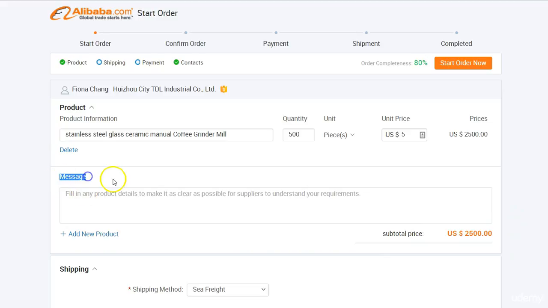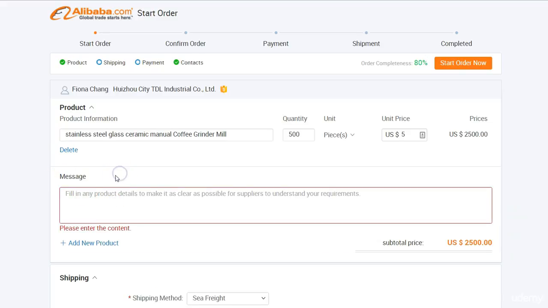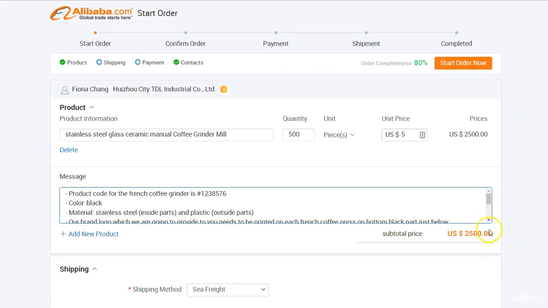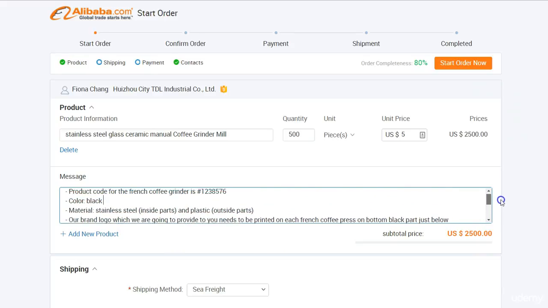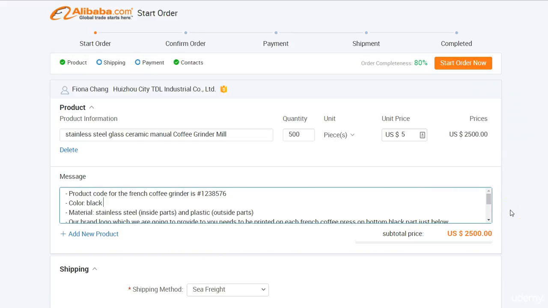Now, the message field is extremely important because here you need to specify in great detail what you're ordering in terms of product quality. Make sure to explain in great detail everything that you previously agreed on with your supplier. Keep in mind that if you fail to be exact and specific over here, you might have problems claiming Trade Assurance protection later. So let me pause the video and enter an example so you can see how specific you should be. Okay, now as you can see, try to enter as many details regarding product specification. Of course, the length depends on which type of product you're ordering.